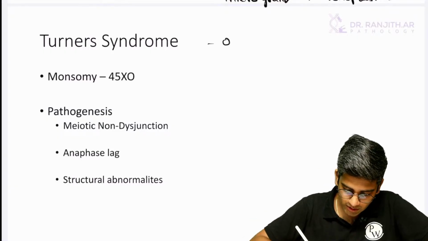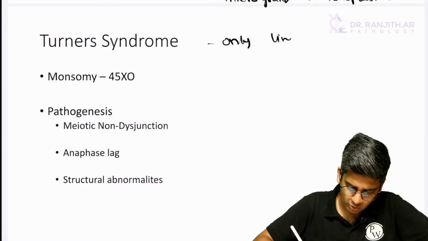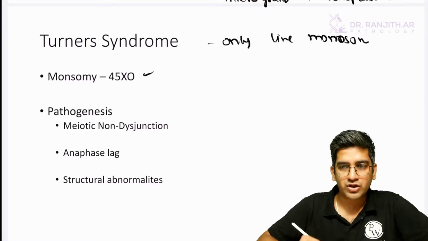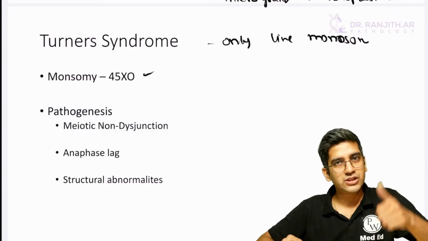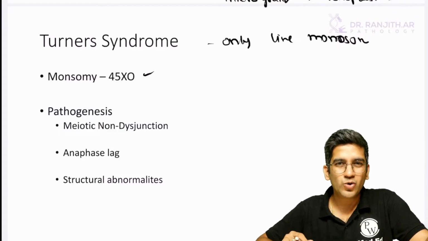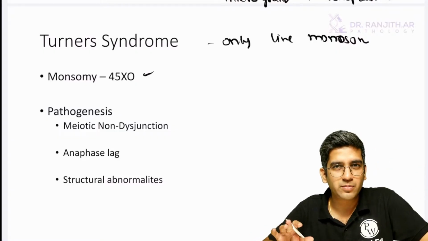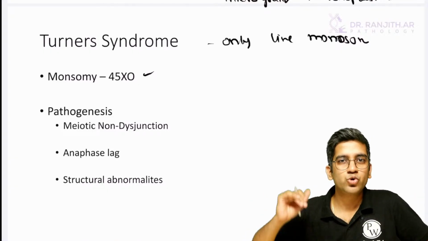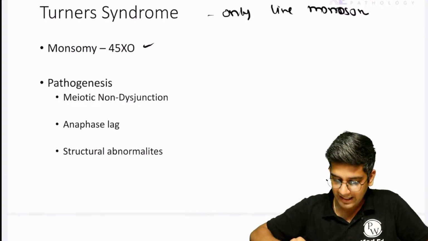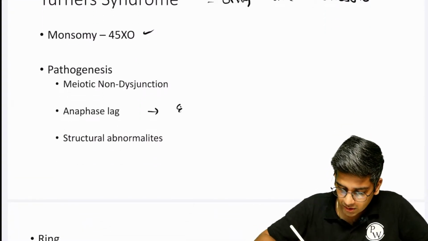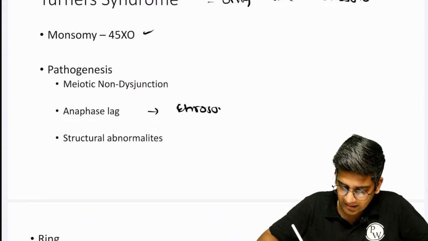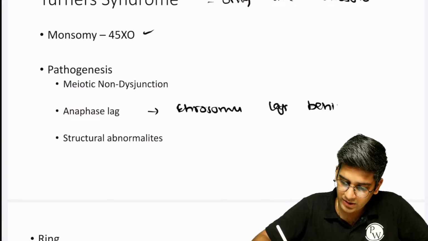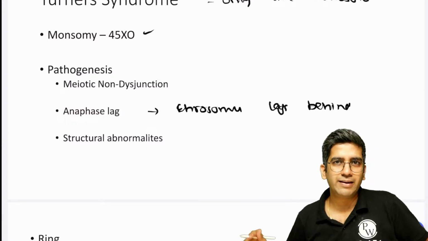Turner's is the only live monosomy. Rest every other monosomy dies. 45 XO is Turner's. Pathogenesis, meiotic non-disjunction. Don't expand, it's self-explanatory. During meiosis, it's not separating properly, so it'll have a monosomy and a trisomy. The monosomy will be Turner's. Anaphase lag, where the chromosome lags behind during anaphase, a step of your mitosis and meiosis, right?